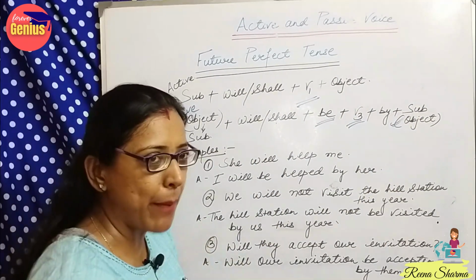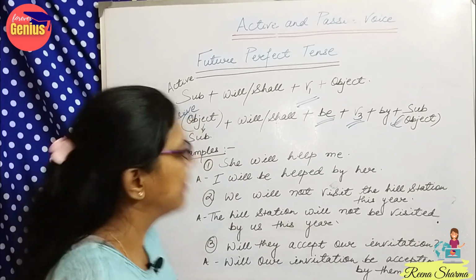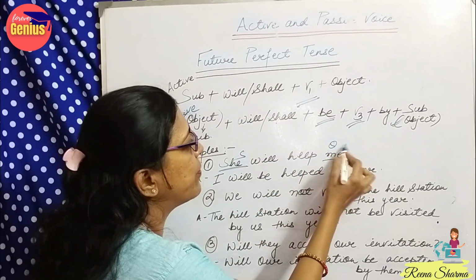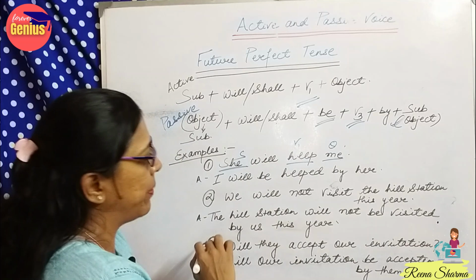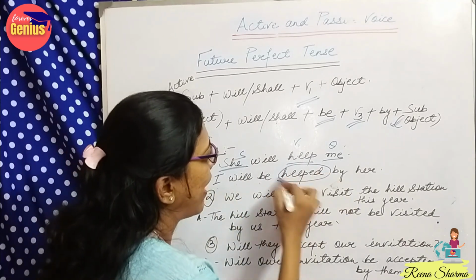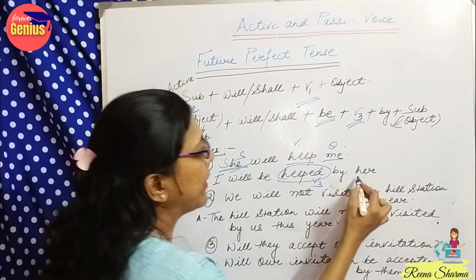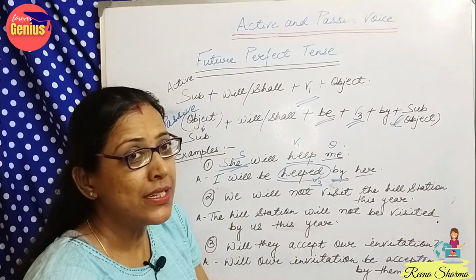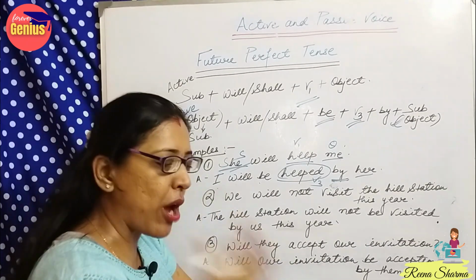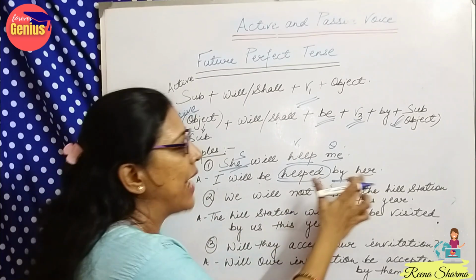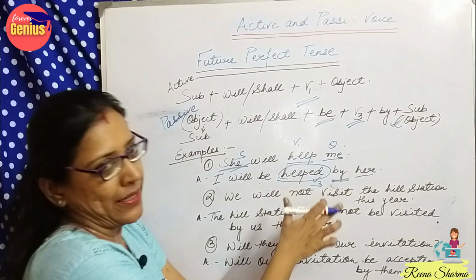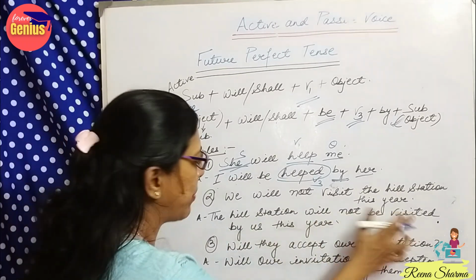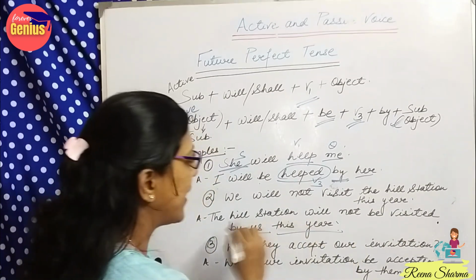So, let's look at some examples in order to clarify it. She will help me. So, she is the subject, me is the object, help is the first form of the verb. So, I will be helped by her, third form of the verb. She will become her, by we are placing. So, this is the thumb rule which we learned, that in all the cases from active to passive, we have to add by before the object. We will not visit the hill station this year. The hill station will not be visited by us this year.